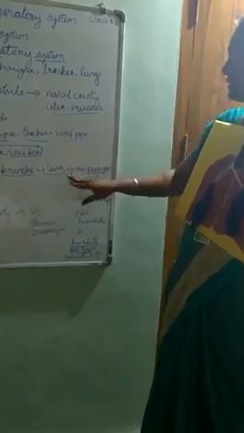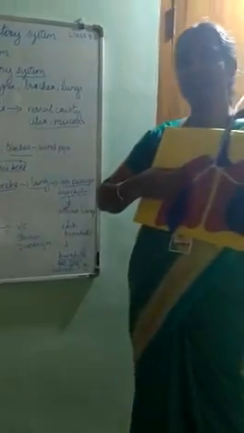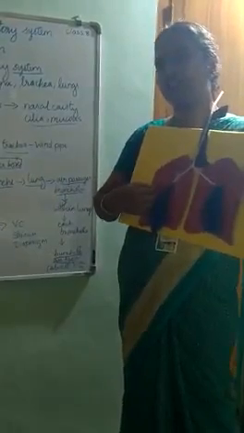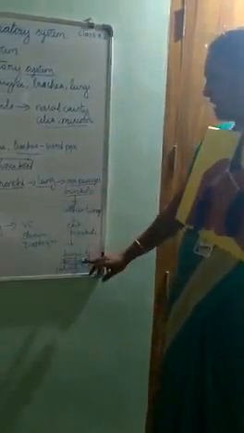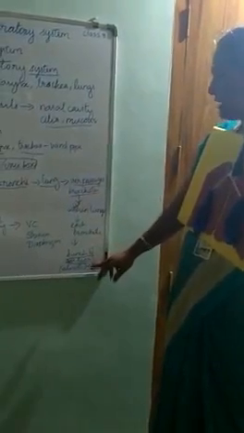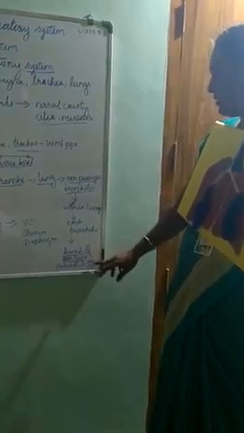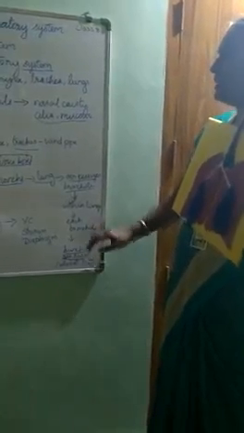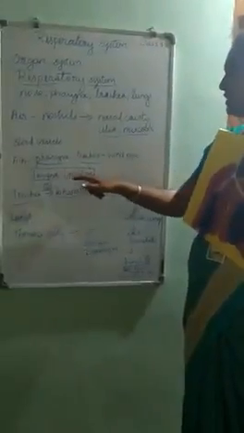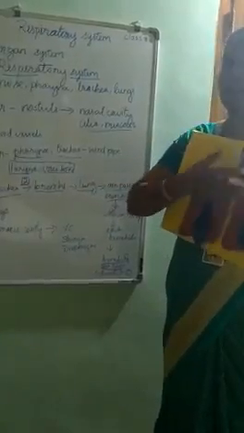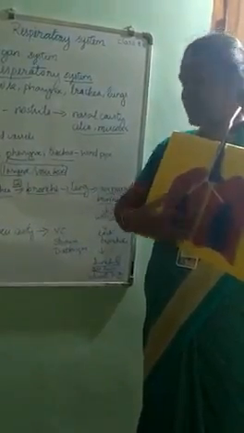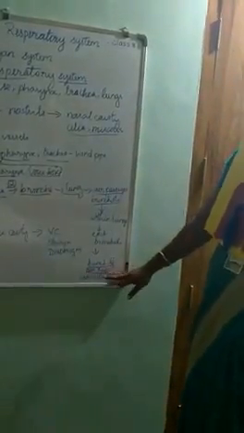Yes. And next, bronchioles are nothing but small tube-like air passage structures branching out from the bronchi, and which lead into air sacs called alveoli. So alveoli is nothing but air sacs which are helpful in exchange of carbon dioxide and oxygen. And we have to learn about the larynx or the voice box, and this larynx or voice box is nothing but a small air passage that lies between the pharynx and trachea. So we learned about the parts of the respiratory system and how air travels and the gas exchange takes place in the air sacs called alveoli.